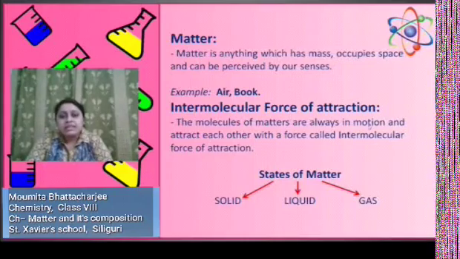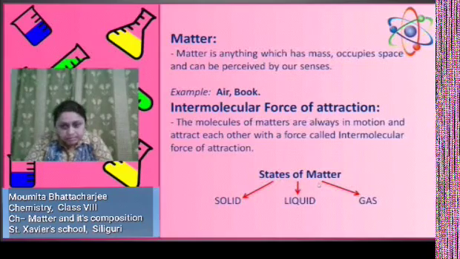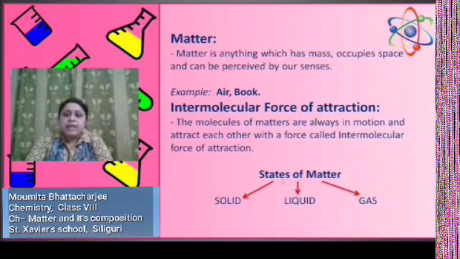Now matter is composed of small tiny particles which are known as molecules or atoms. The molecules of matter are always in random motion, and attract each other with a force called intermolecular force of attraction or interparticular force of attraction. Next one is states of matter. States of matter means the existence of matter in different states. According to it, matter can be classified as solid, liquid, and gas.